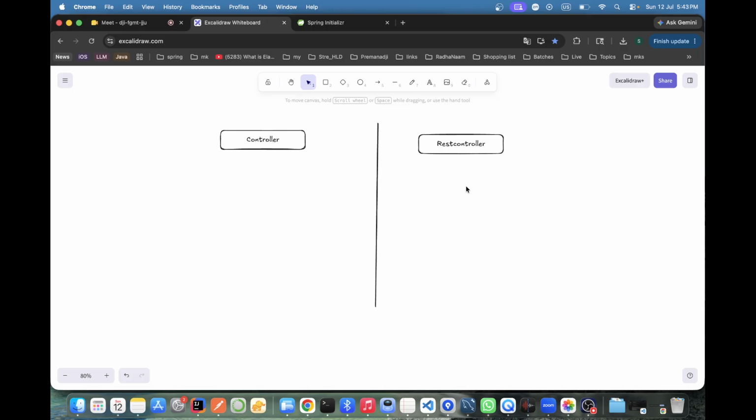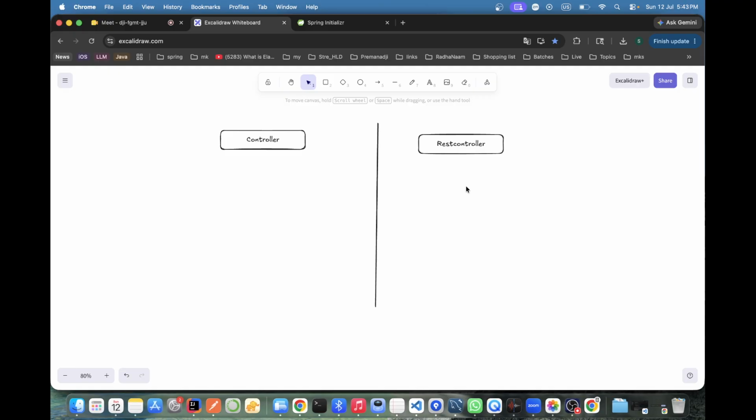I have told you earlier about Controller and REST Controller. You said that, I said wrong. I said that in a Controller the request and response body can be anything. But in the case of a REST Controller, whatever format of request body you give, it should be the same in the response body. Is it wrong? I'm just thinking about what he's saying.